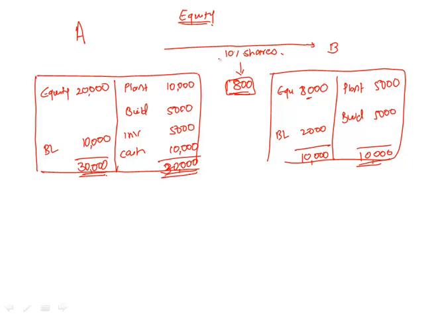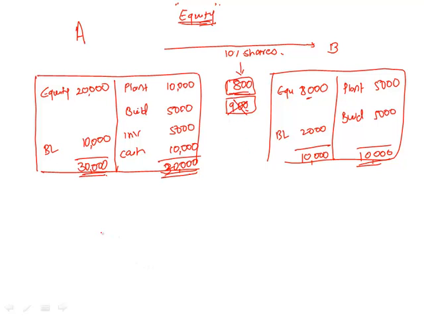In case of the equity method of accounting, the entire investment in the associate is shown as a single line item on the balance sheet of company A. Which means if this was not 800, if this was 900, that excess 100 is actually paid towards goodwill. So irrespective of whether there is goodwill or no goodwill, on the balance sheet we will always show only a single line item. Are you fine here?